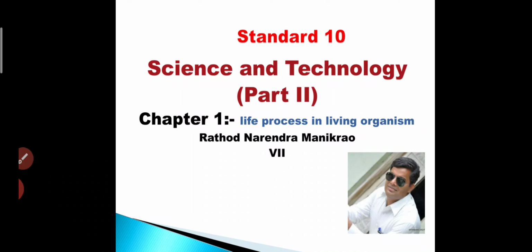The chapter is Life Process in Living Organism, Unit 7. Previously we had discussed cell division, mitosis, types of mitosis and cell division in plant cells. Today we are going to learn about meiosis.